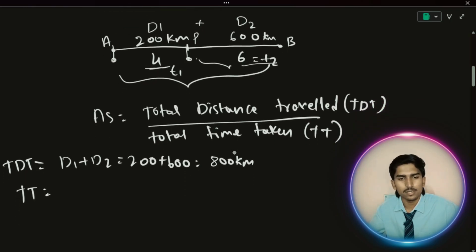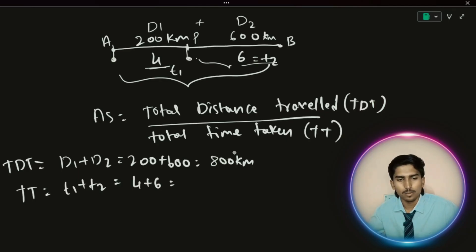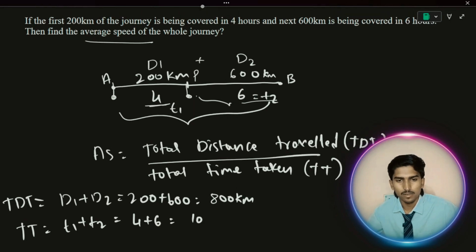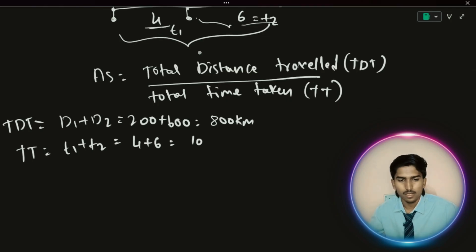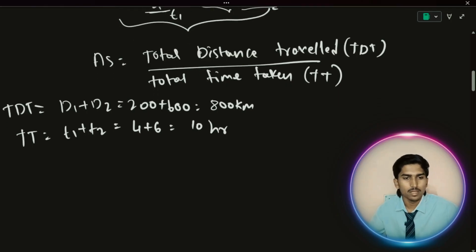What is the total? Just add it, T1 plus T2. What is the answer? 4 plus 6, which is 10. Check whether they have given seconds or hours. They have given hours. You should focus on units also: hours.